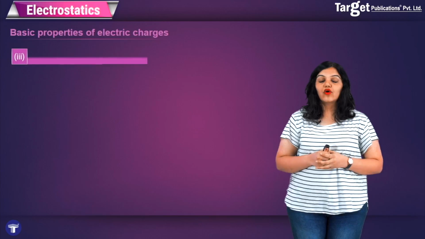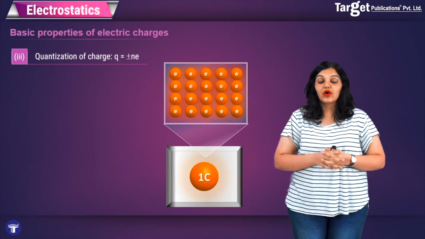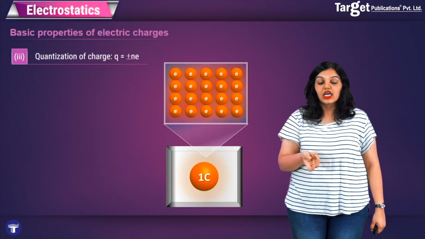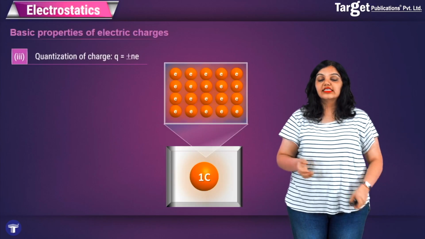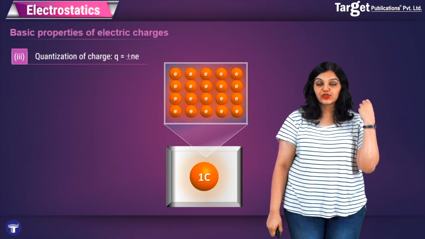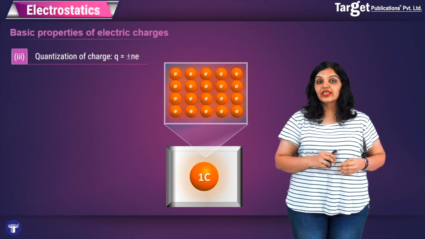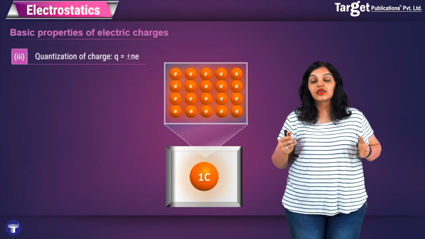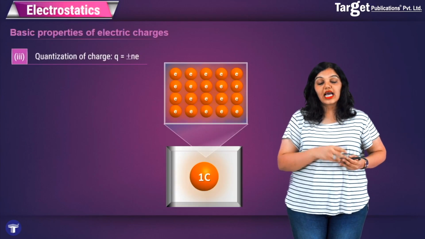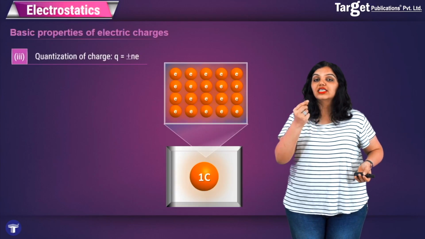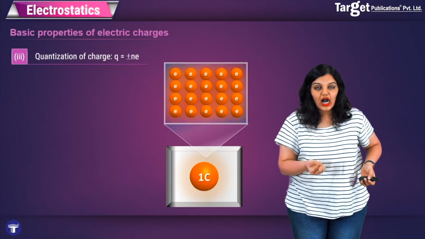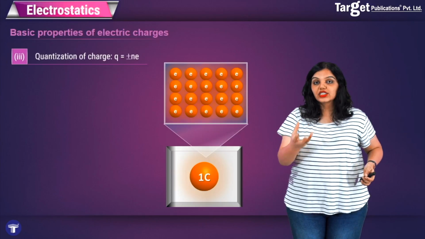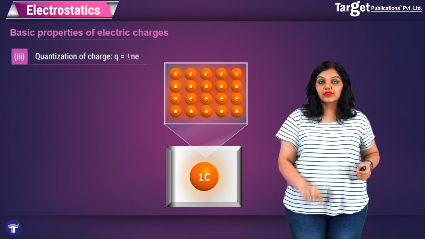The third property of charge is that it is quantized. Quantization of charge means that the smallest unit of charge is an electron. We have units of different quantities, like we say we are going to buy 5 kgs of sugar. Similarly, the unit of electric charge is a coulomb, but even 1 coulomb is a really big unit of charge, because actually the smallest unit of charge is 1 electron. We can't have half an electron or a quarter electron, and since an electron is the charge carrier, we say that it is the smallest unit of charge.